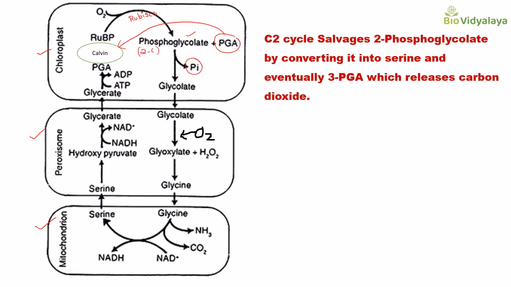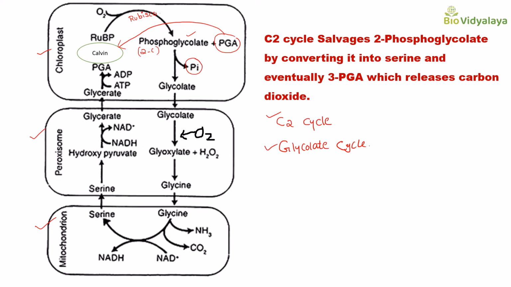That's why this photorespiration is also known as the C2 cycle. And here glycolate is produced. That's why this photorespiration is also known as the glycolate cycle. Photorespiration is known as the C2 cycle and glycolate cycle.